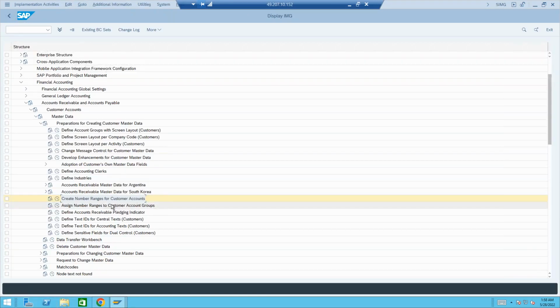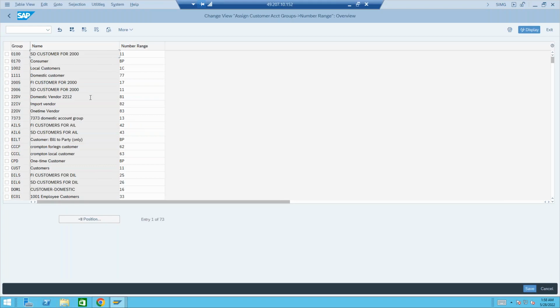So I'll go back here to account groups. There is no change in account groups. Same sold-to party, ship-to party, bill-to party. Everything is available. On top of that, we'll see two new account groups here, that is CUST and DEBI. Either both should be there, and at least one should be there. So either CUST or DEBI.